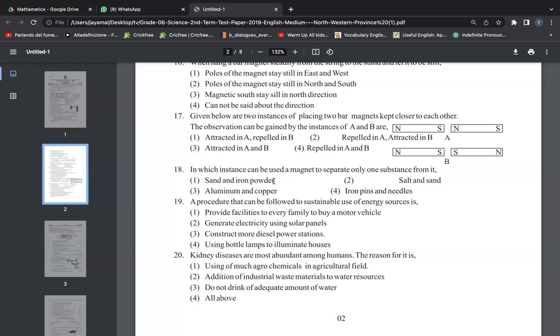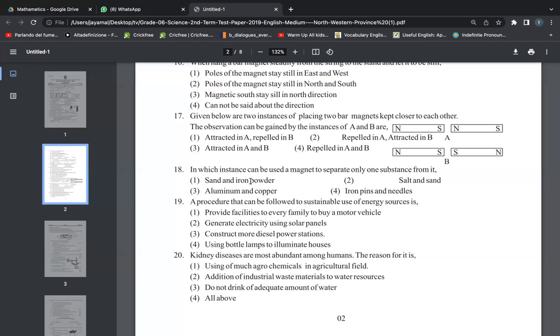So what is the answer? What should be the answer? Sand. Sand won't get attracted, but iron powder will get attracted. So we have one instance, one substance which will get separated if we take a magnet, right? So the answer should be sand and iron powder, right?